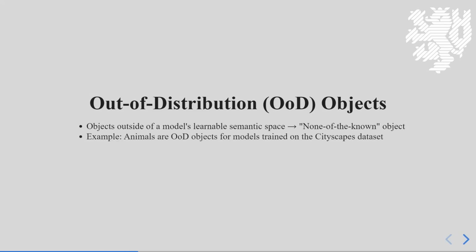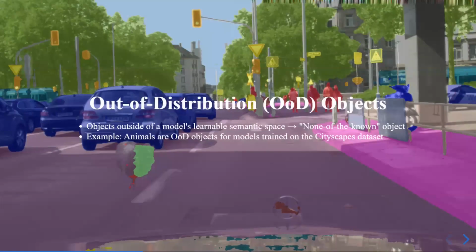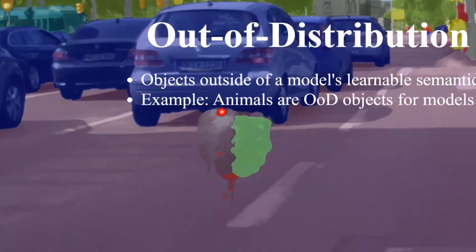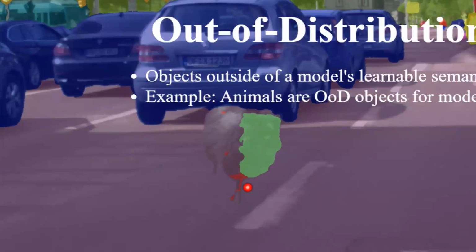Animals are out-of-distribution objects for models trained on the Cityscapes dataset because they don't appear in the training data at all. However, when we present animals to a model which was trained on Cityscapes, it has to assign it to one class. It doesn't have the option to say, I don't know, and the assigned class is not animal. Therefore, the prediction on OoD objects is unreliable.